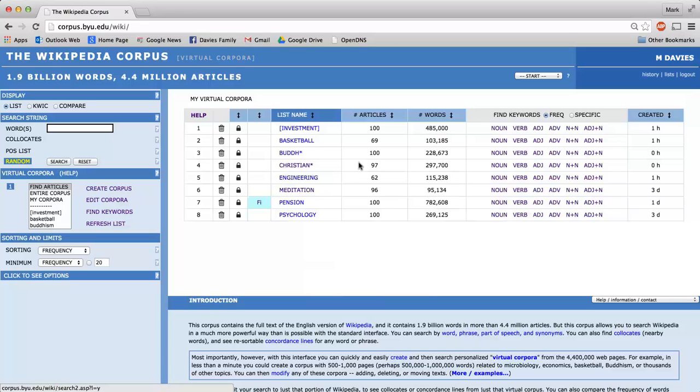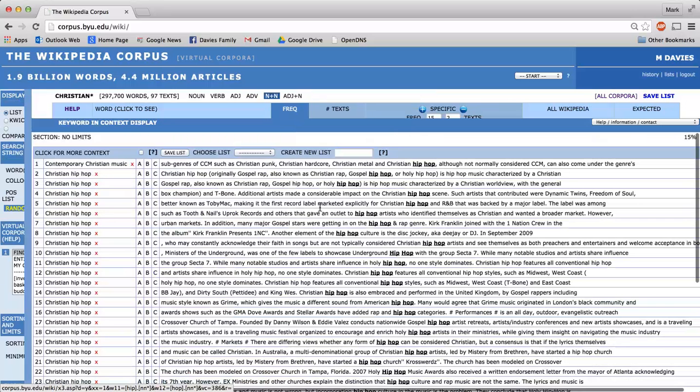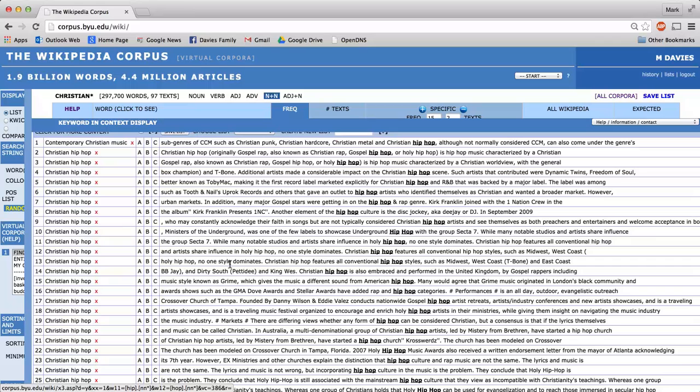Let's say that another day we continue working with this corpus, and we're going in, we're taking a look at keywords, and we take a look at the most frequent noun plus noun in our Christianity corpus. And we see that hip hop is at the top of the list, and we say, hip hop? What in the world does that have to do with Christianity? And we see that there was an entry here on Christian hip hop, and we say, you know what, that doesn't really deal with Christianity in the way that we want.